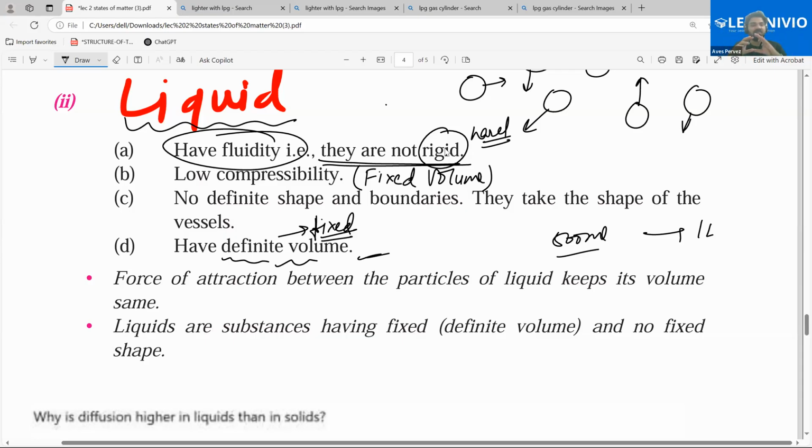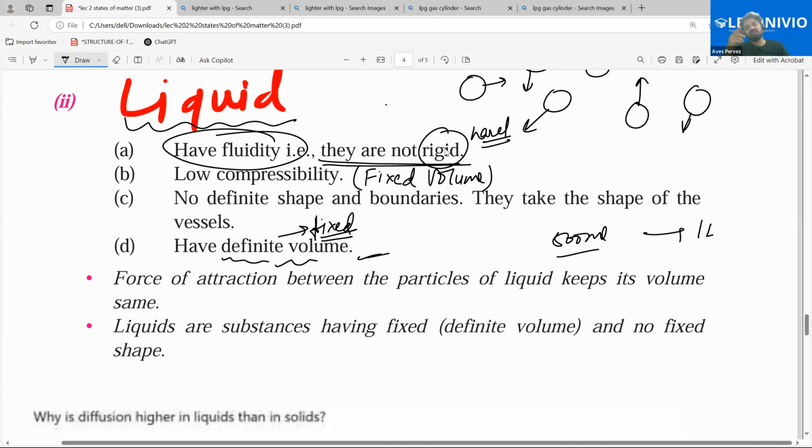For example, if you dissolve something in water that has a color, and when you dissolve it the color disappears, it means it goes into the intermolecular space. So if you have a white or purple colored substance and you dissolve it and the color disappears, it means it goes into the intermolecular space. Otherwise it is not. After some time it will settle down or it will form a colloidal solution, which we're going to study in the next chapter.